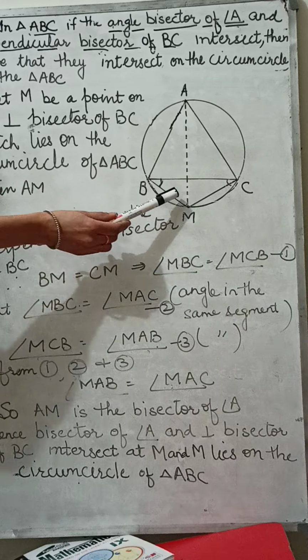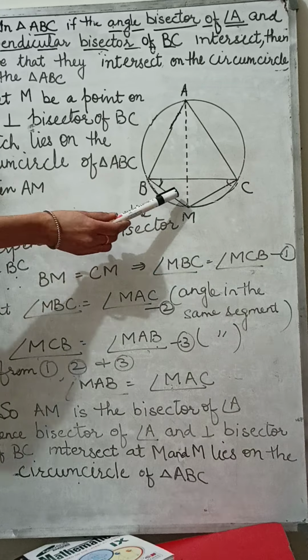Now angle MBC is made with the arc MC. MBC is equal to MAC, angle in the same segment. Similarly, angle MCB is equal to MAB. They are made with the arc MB, so angle in the same segment. From equations 1, 2, 3.